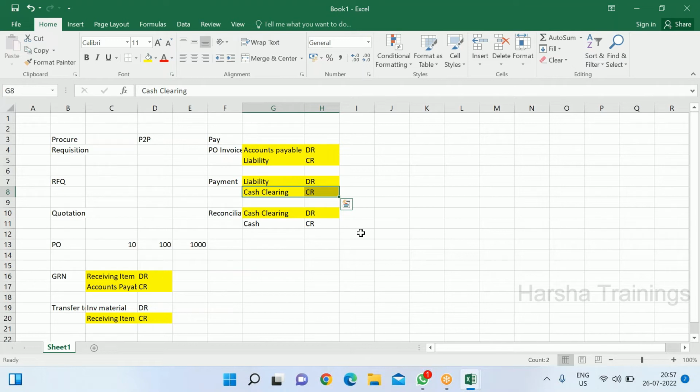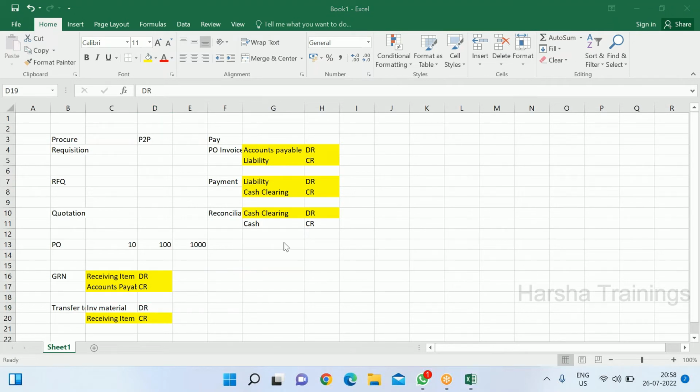So it's knocked off. The balance will be zero, right? Same here also. You have the same balance in debit and credit in the same account. That shows in the final trial balance as zero for that account. So the final entry that remains is inventory material debit and cash account credit.